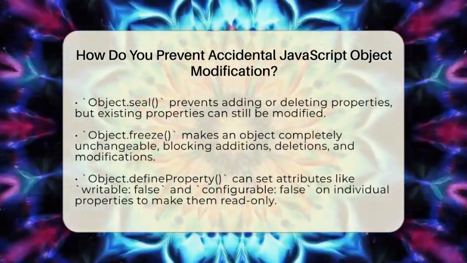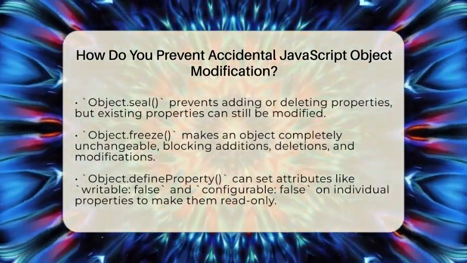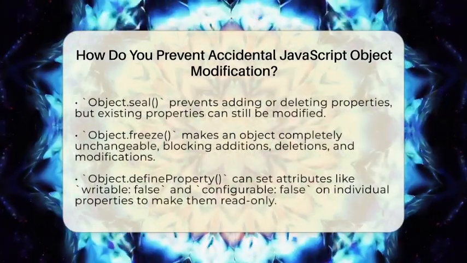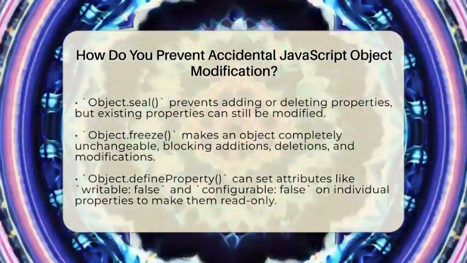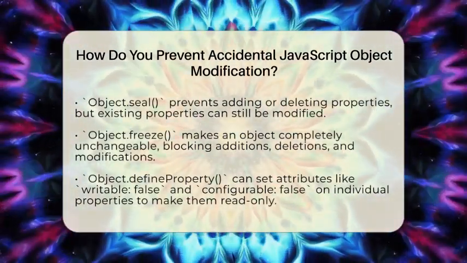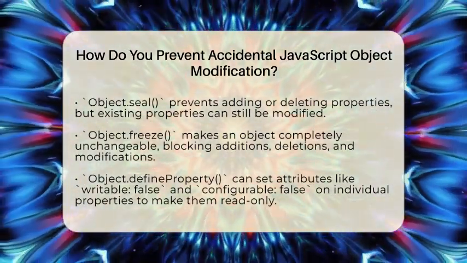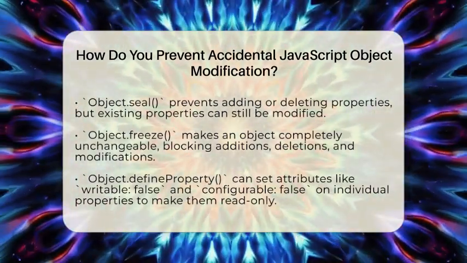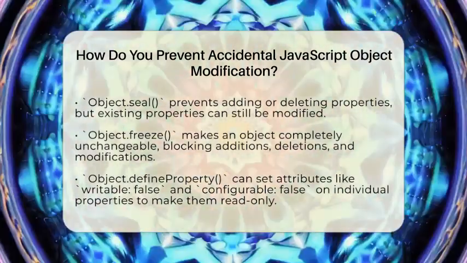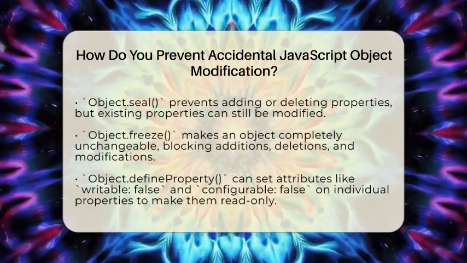Then we have Object.seal. Sealing an object is like putting a lock on the doors and windows. You cannot add or delete properties anymore, but you can still change the values of the existing ones. It's useful when you want the shape of your object to stay the same but still allow updates to the data.